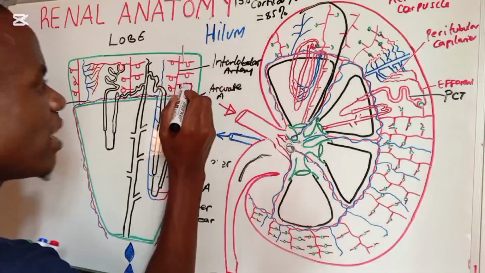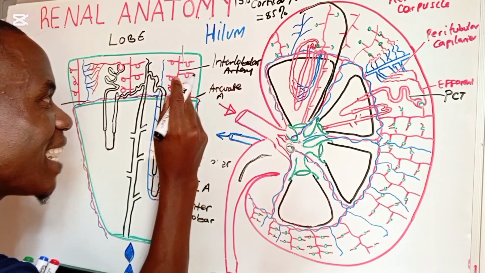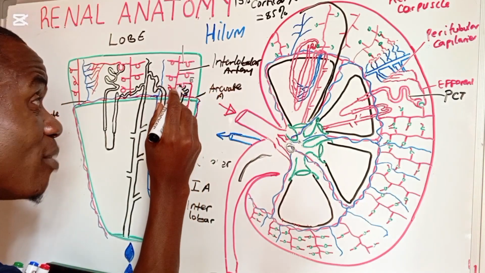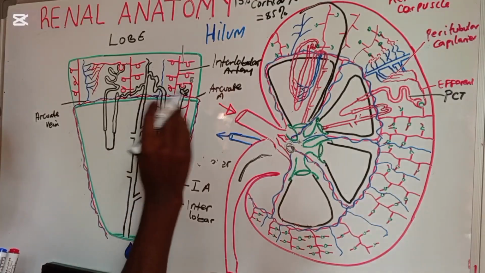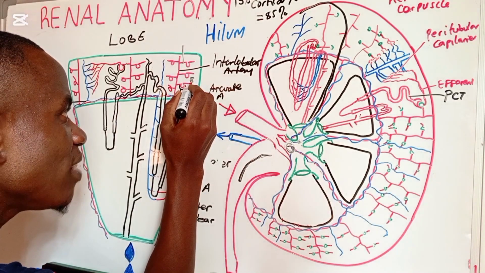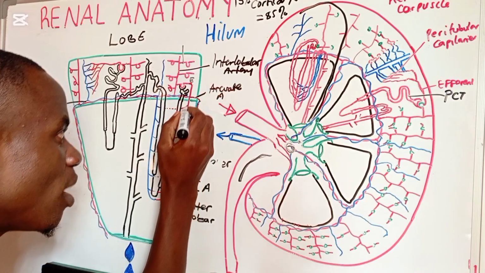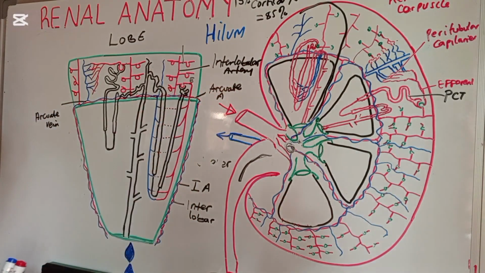So now, if you follow very well this efferent arteriole, for the case of these juxtamedullary nephrons, which are just at the base of the renal pyramid, they move down into the renal medulla, and they give off these different capillaries.